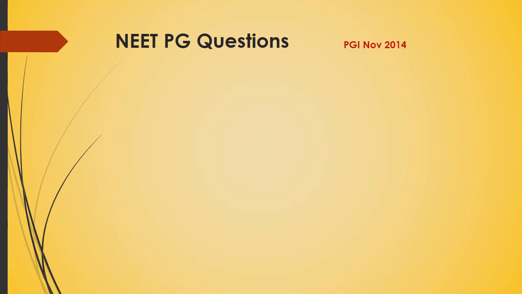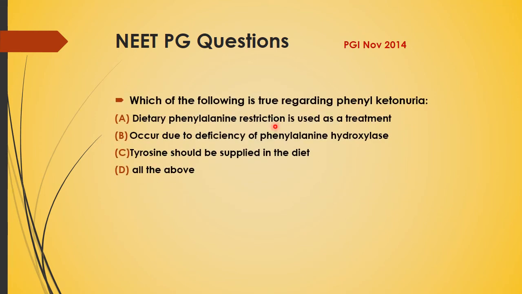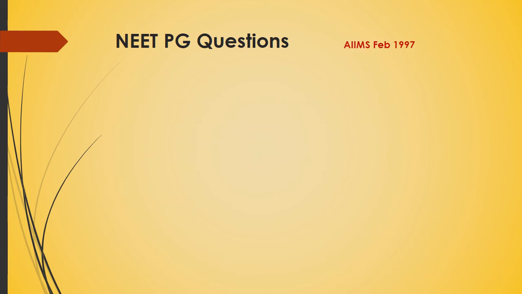Now this question was in PGI November 2014. Which of the following is true regarding phenylketonuria? Dietary phenylalanine restriction is used as a treatment. Occurs due to deficiency of phenylalanine hydroxylase. Tyrosine should be supplied in the diet, or all of the above. The answer is all of the above. But in PGI, the choice will not be there as all of the above or A, B, C. So you have to tick all the three.